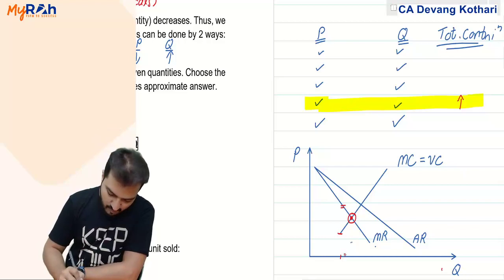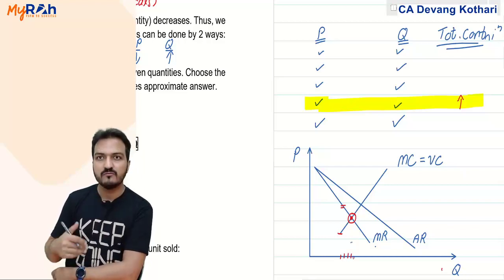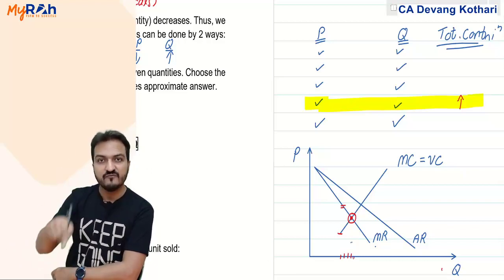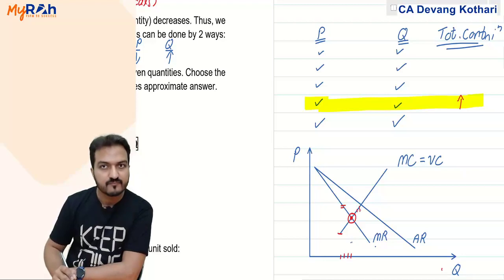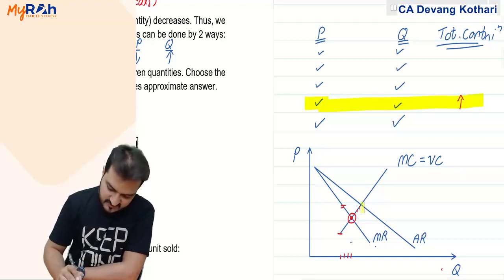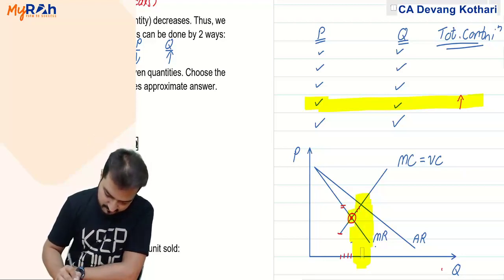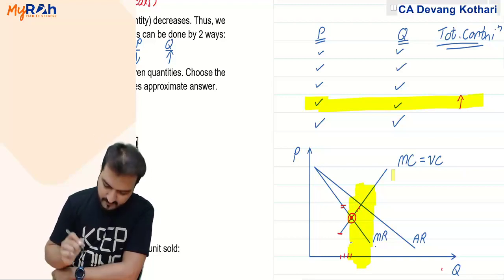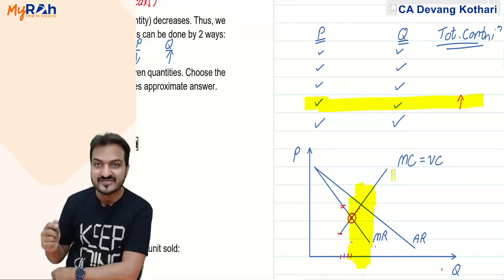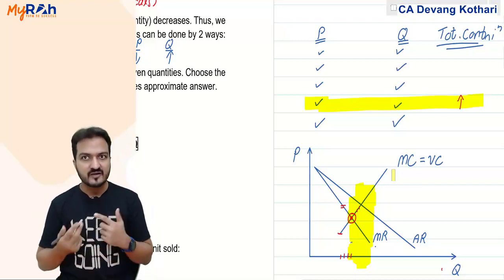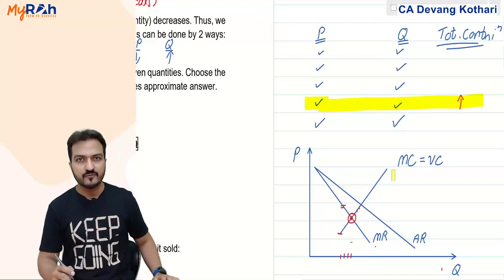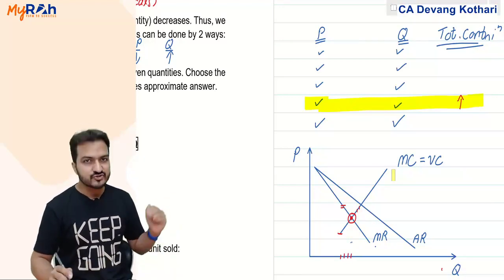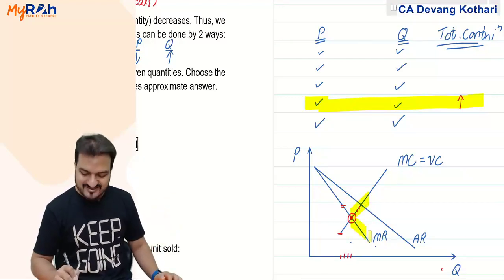But as I sell more units, my marginal cost increases and my marginal revenue decreases. After that point of intersection, every extra unit that I sell will have more marginal cost, less marginal revenue.